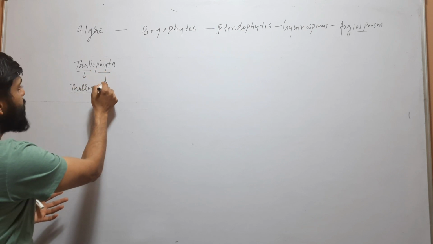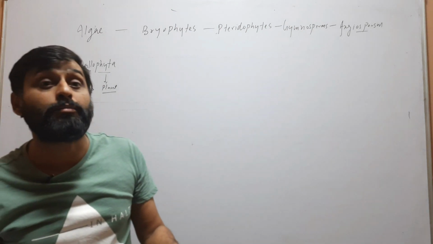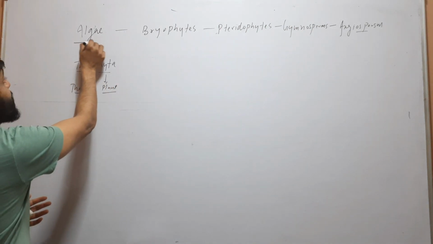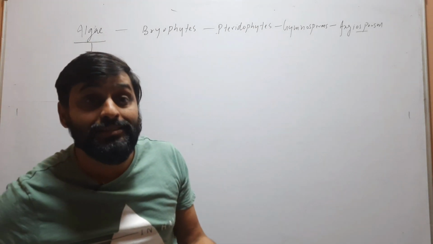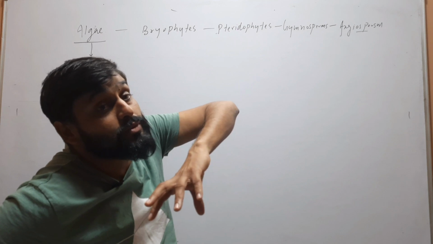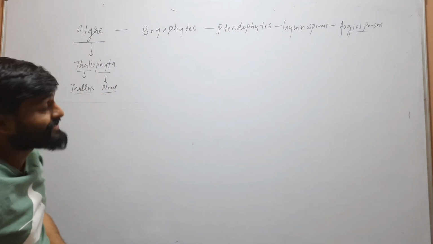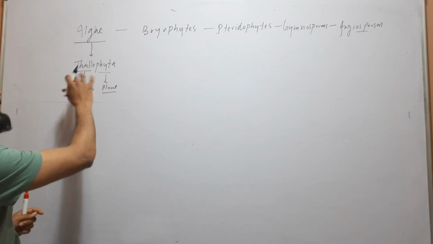Phyta means plant. So a group of plants which have a thallus-like body is called Thallophyta. We know that algae have thallophytic structures, means the body of algae is not differentiated into root, shoot and leaf-like structure. So the division algae is called Thallophyta.